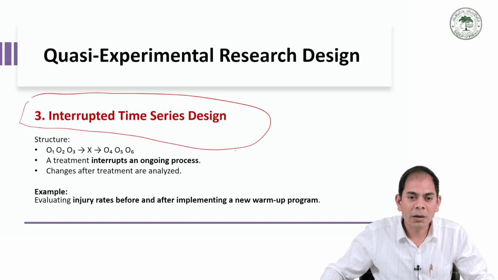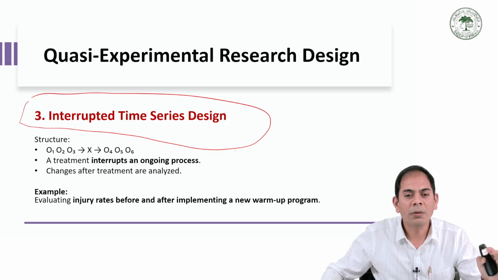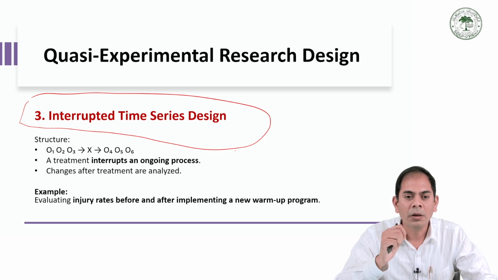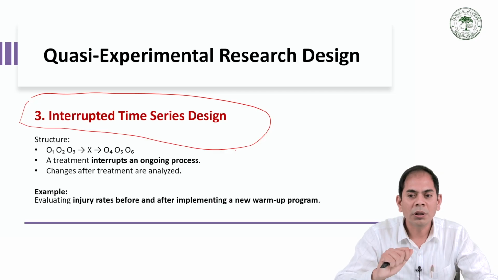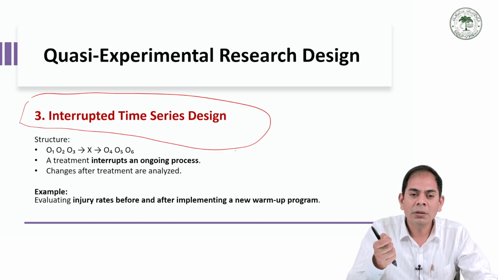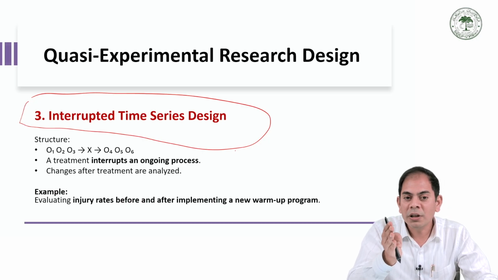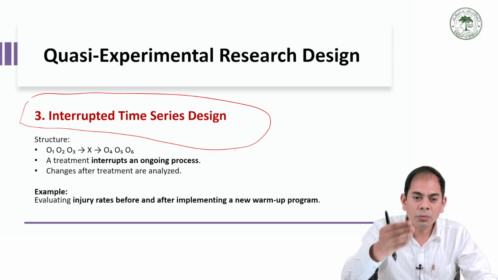Data are collected many times in this type of research, so we collect the data multiple times. The researcher measures the same variable repeatedly before and after the treatment. Next, the treatment interrupts the pattern. For example, a new program, new rules, or a new type of intervention is introduced in the middle of observation. What will happen? The pattern will change. Check the change after the treatment: the researcher studies whether the treatment causes any sudden or gradual change, to find out if the change occurred due to the treatment.